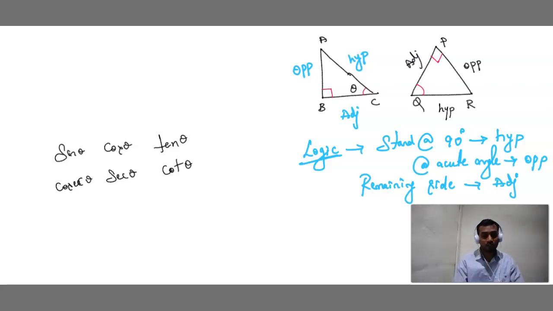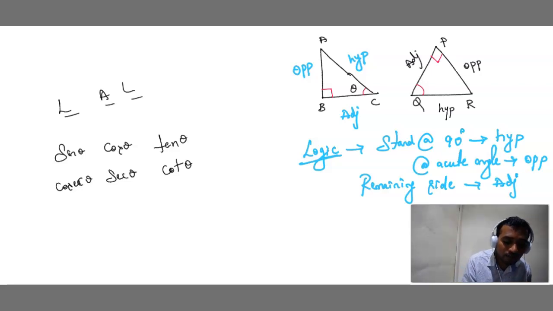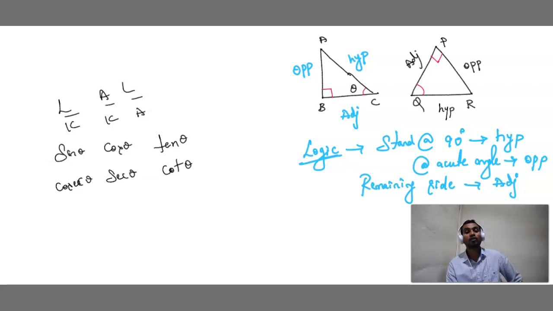I'm giving the logic. Sin, cos, tan. If anyone asks you anywhere, hey, tell me the cosecant theta formula. Sir, cosecant theta. Sir, 1 second. Just you have to ask for only 1 second. Just write "lal hamara KKA". Just write "lal hamara KK". Now you ask the person opposite to you, sir, you ask me what formula you want. You want tan, you want cosecant, you want secant, you want cos, you want cot. What formula you want? Formula is simple.